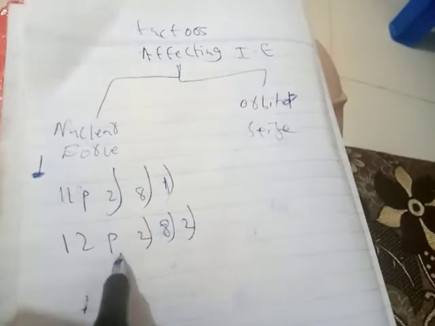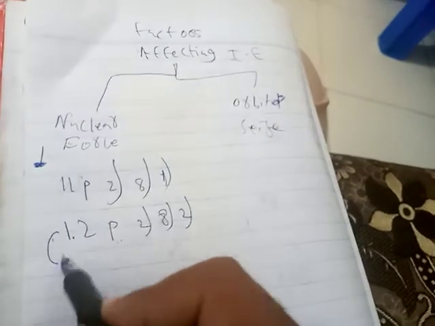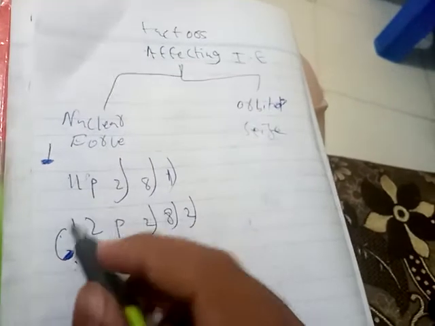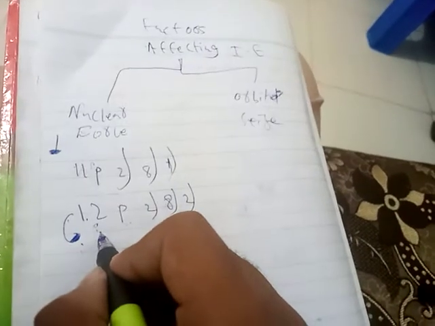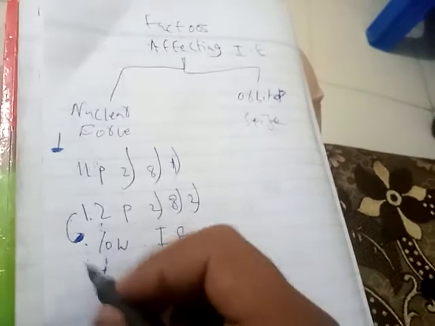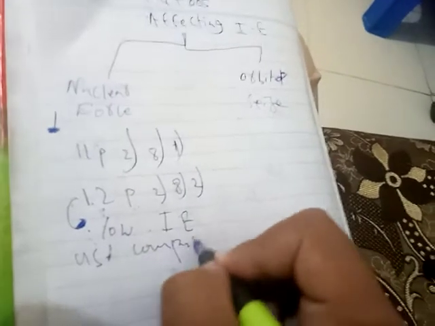The nuclear force will be higher in magnesium as compared to sodium. The number of protons is directly proportional to nuclear force, and because of that it will have a higher ionization energy compared to sodium.